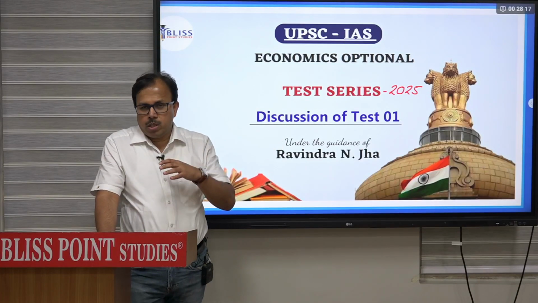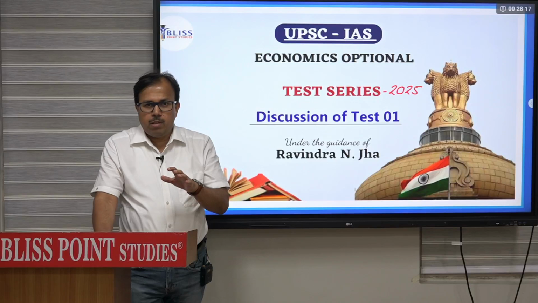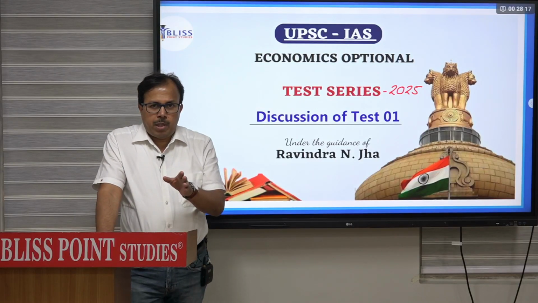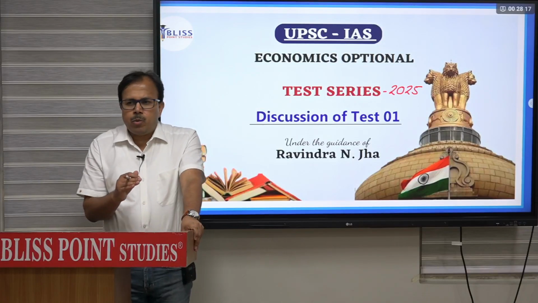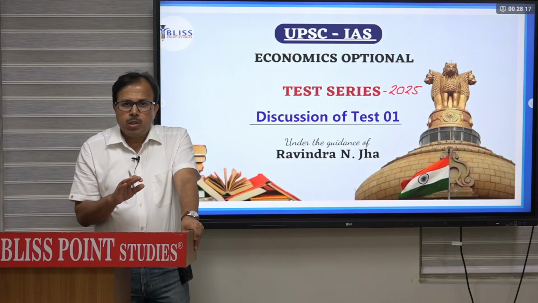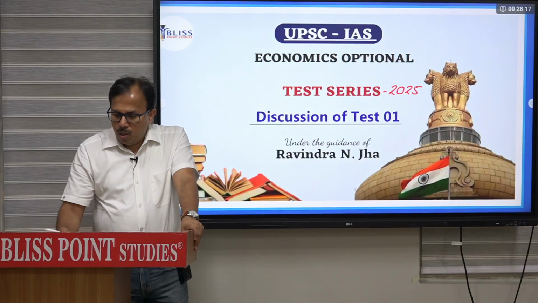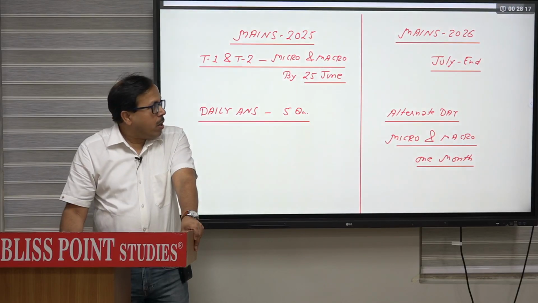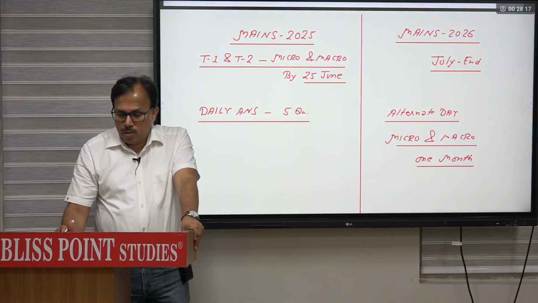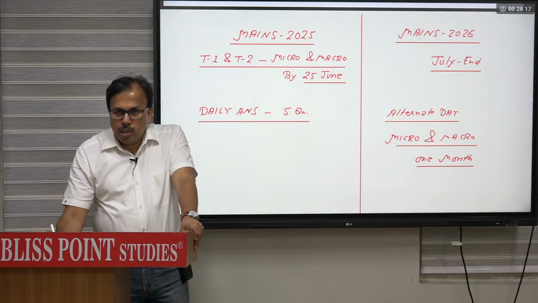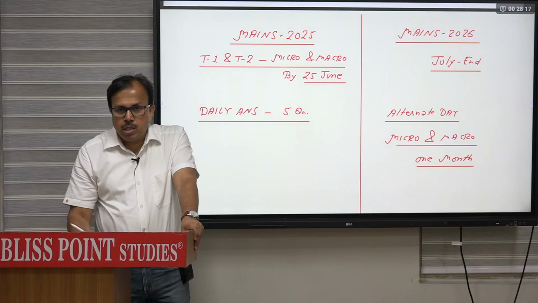So test number 1 is for that 3 hours. Now, if you are appearing in 2025 mains, so latest by 25th of June, you must have written test number 1 and test number 2. I have prepared a brief strategy for 2025 as well as for 2026. So if you are appearing this year, by 25th of June, test number 1 and test number 2, that is complete micro or complete macro.